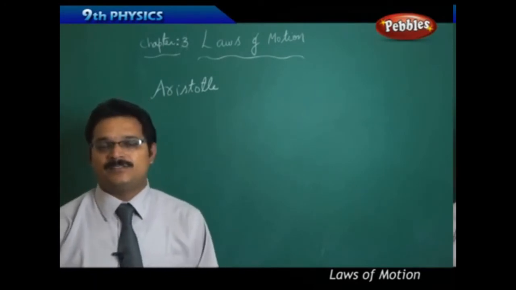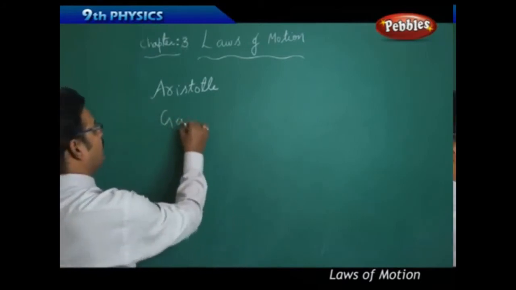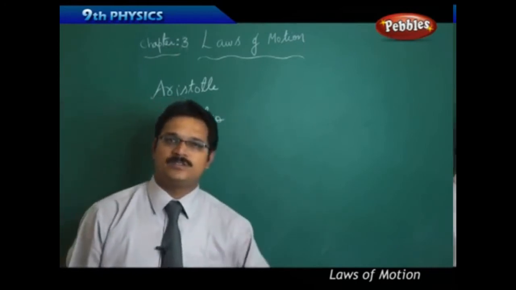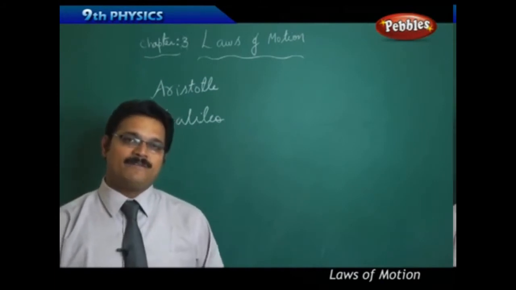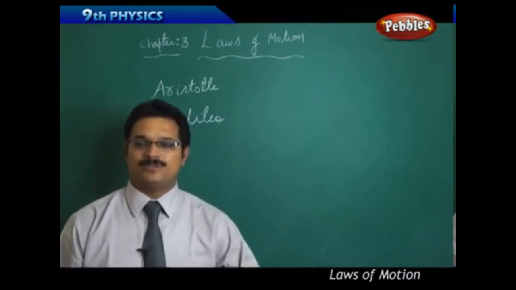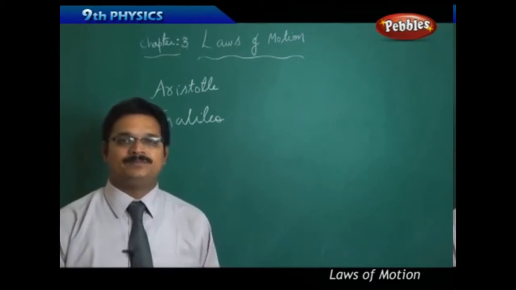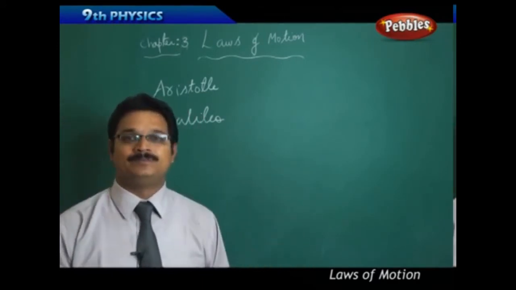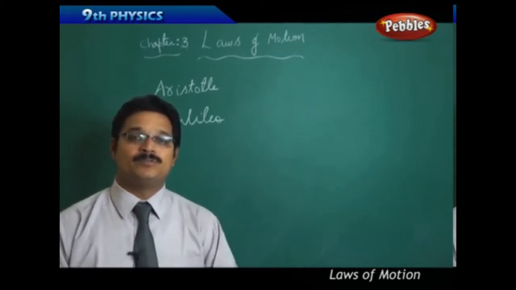And later we had another scientist, Galileo. Galileo also researched a lot about motion, and he described that every body wants to be at rest or in uniform motion, and this is only because of a property called inertia. Inertia is the word given by Galileo, but that answer also did not completely satisfy the people.